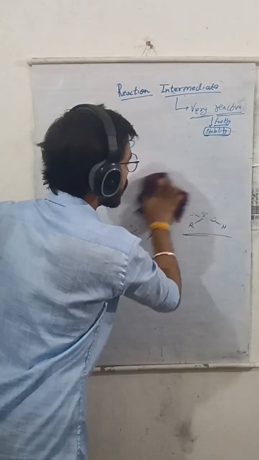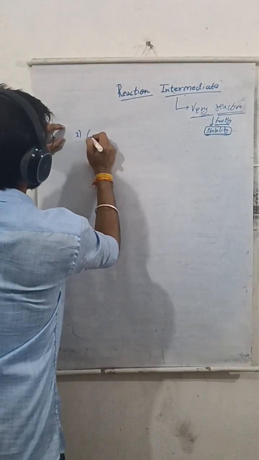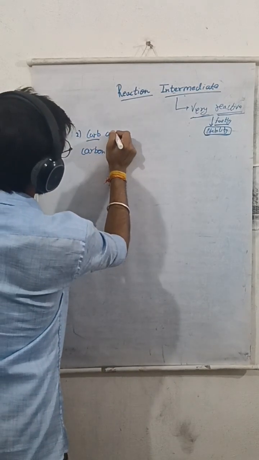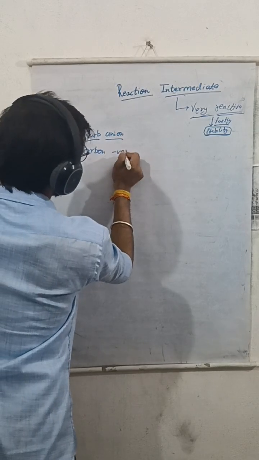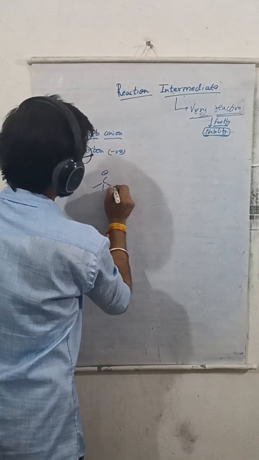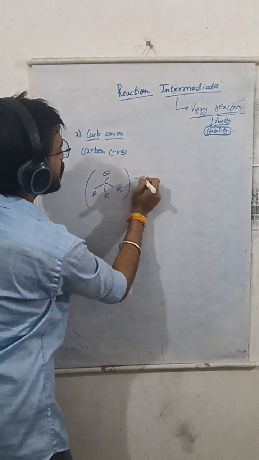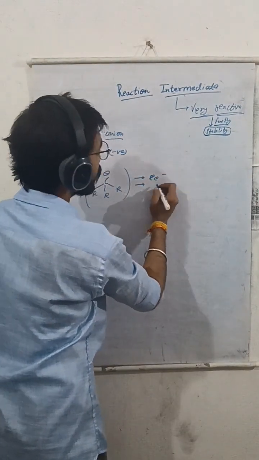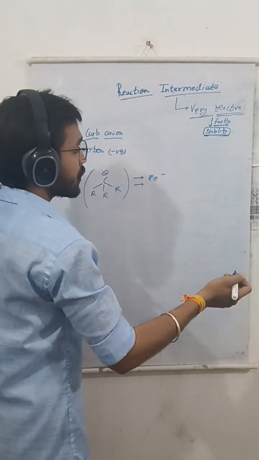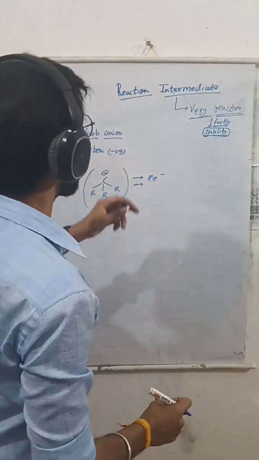Now moving on to the carbanion. Just like carbocation, carbanion itself means carbon and anion, a negative charge. A carbon which contains a negative charge is called a carbanion. See, like this. This is a carbanion. Now you can see here there are 8 electrons. It is not electron deficient, but it is still reactive, because the carbon contains a negative charge on it. When carbon contains a negative or positive charge, it will try to suppress that charge. That's why it is reactive.